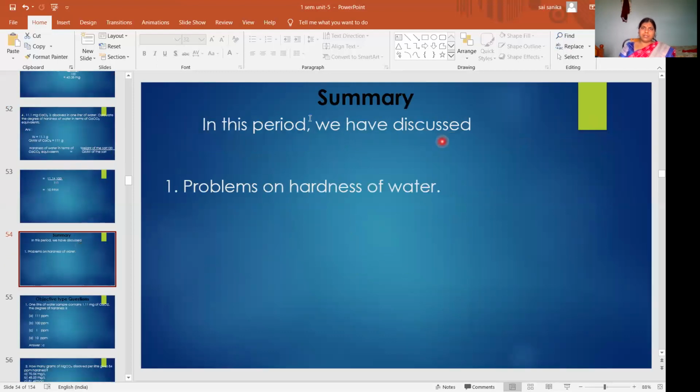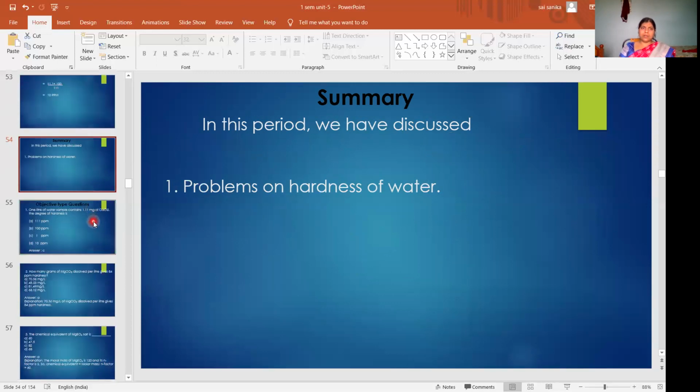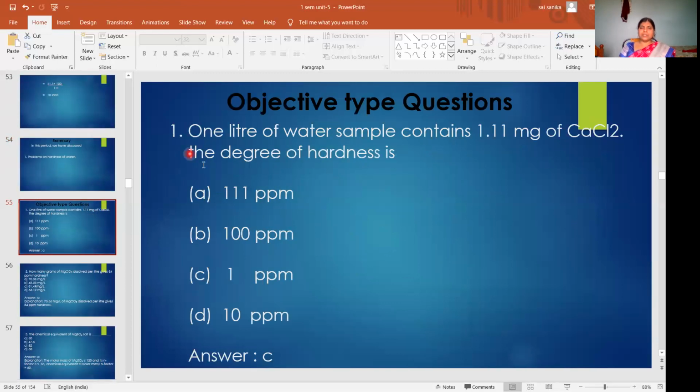Come to the summary. What we have discussed in this period is problems based on hardness of water. Then next, come to the objective type questions. What type of objective type questions may you expect from this topic? Our topic is based on problems, so the maximum are problems of different types that I have given here. Some theory type questions I have also given here.